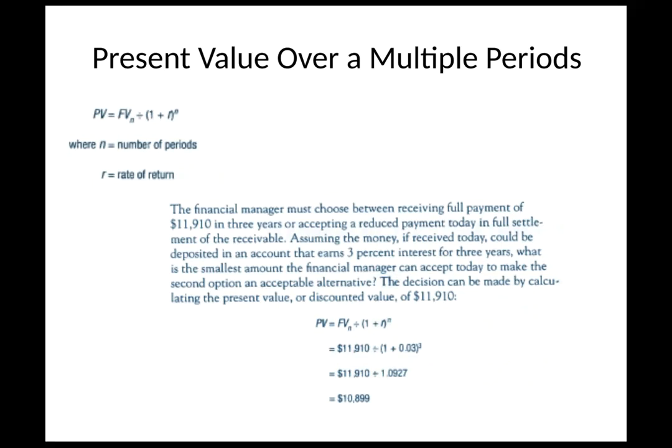Again, this is straightforward. So we insert the future value, 11,910, divided by 1 plus 0.03 to the third power, right? And so when we do that, 1.03 to the third, we come up with 1.0927, and divide that out, and we come up with $10,899. So essentially, the lowest amount that we could receive today and come out equal to the full settlement would be $10,899.